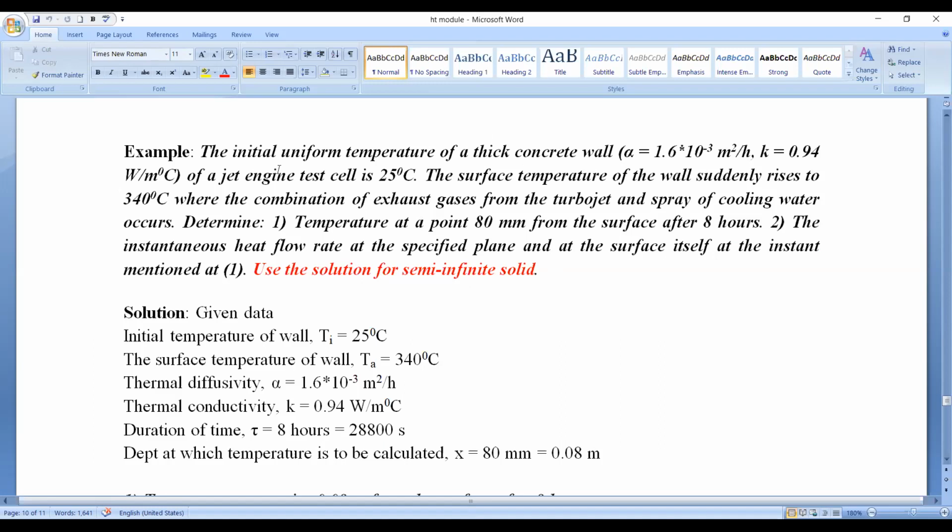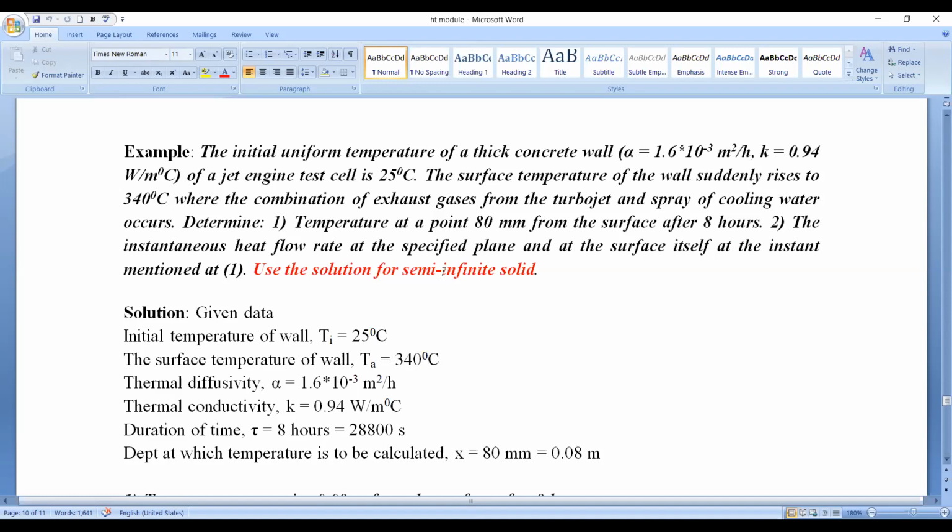So what he has given: the initial temperature of the thick concrete wall is 25 degrees centigrade. So Ti equals 25 degrees centigrade. The surface temperature of the wall suddenly rises to 340 degrees centigrade. The surface temperature we take with the symbol T suffix A, or you can take T naught also, as it is given in the data handbook, no problem. So TA equals 340 degrees centigrade.